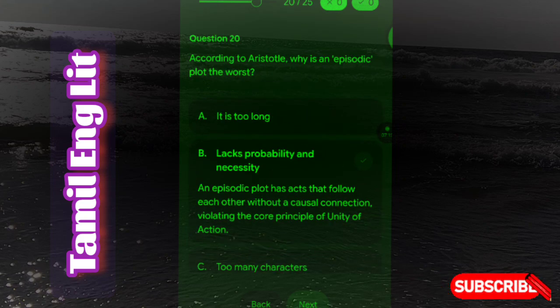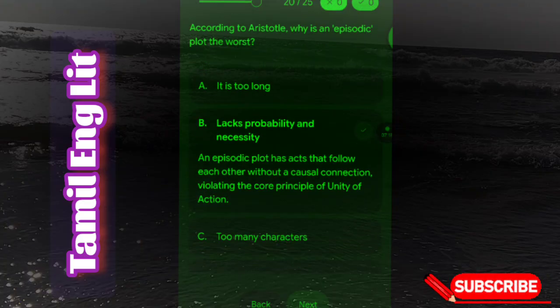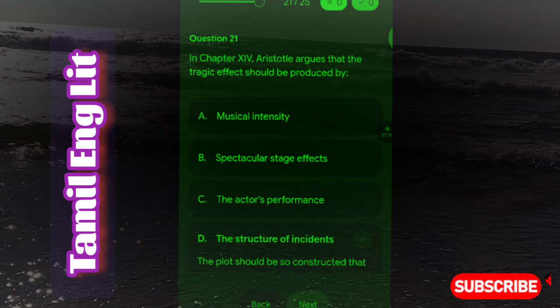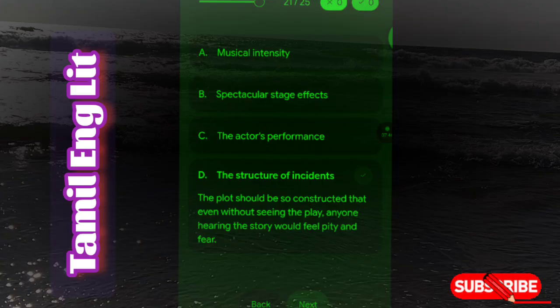Next question. According to Aristotle, an episodic plot is one that lacks probability and necessity. An episodic plot has acts that follow each other without a causal connection, violating the core principle of unity of action. Next question is, in chapter 14, Aristotle argues that the tragic effect should be produced by the structure of incidents. The plot should be so constructed that even without seeing the play, anyone hearing the story would feel pity and